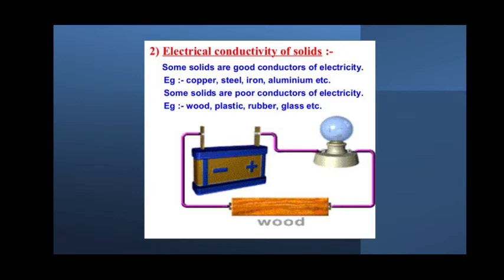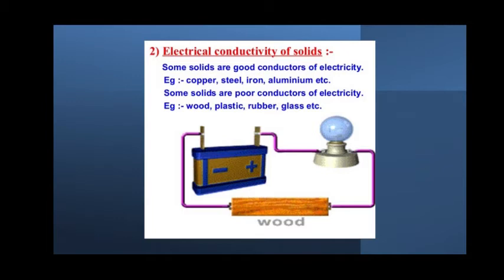In order to show whether they are good conductors or poor conductors, we do the same thing we did in the earlier experiment. Take a battery, connect it to a bulb. In the pathway you have to connect any of these testing materials. Either it may be wood, plastic, rubber, or it may be a copper plate or a steel plate or an aluminium rod or an iron rod, anything. It usually shows whether the given material is a good conductor or an insulator or a poor